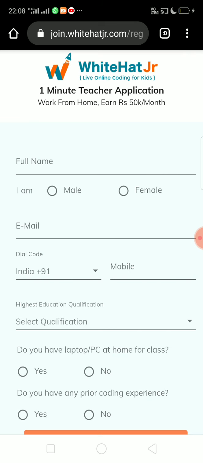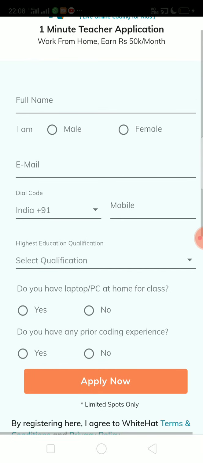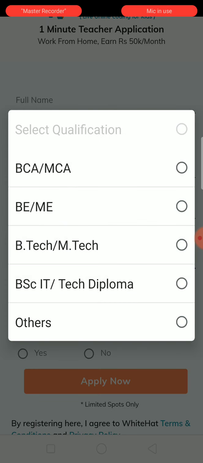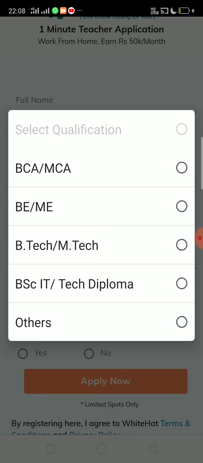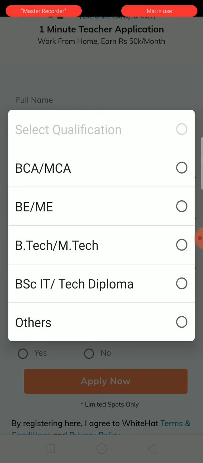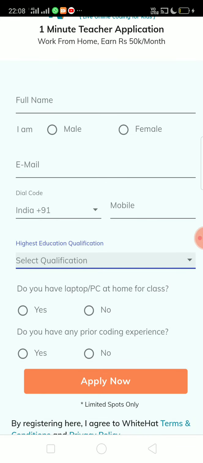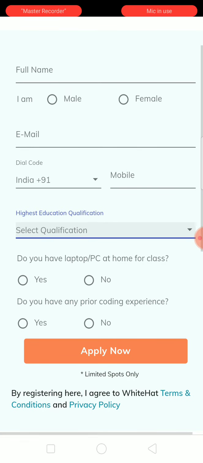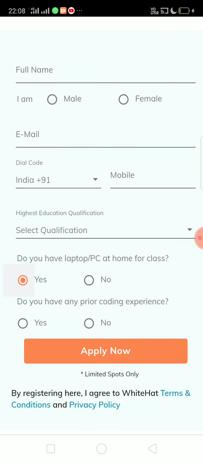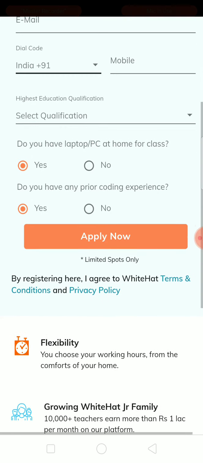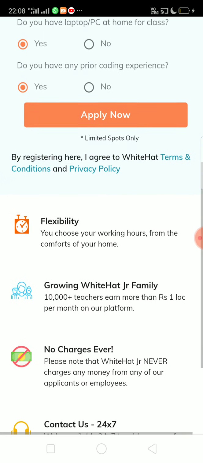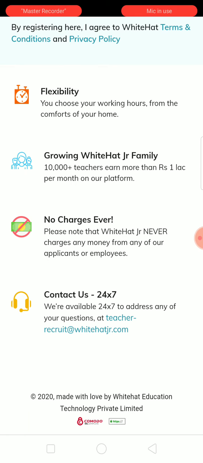They just need to fill in the full name. The gender will be female only, as they are looking only for female coding educators. They need to fill in their email ID and mobile number, and they can select their qualification from here, like BCA, MCA, BE as in Bachelor in Engineering or Masters in Engineering, BTech or MTech, BSc IT or Tech Diploma, or others. Do you have a laptop or PC at home for class? They need to fill yes. And if they have prior coding experience, obviously those who have prior coding experience are eligible for this. After that, they just need to click on apply now.